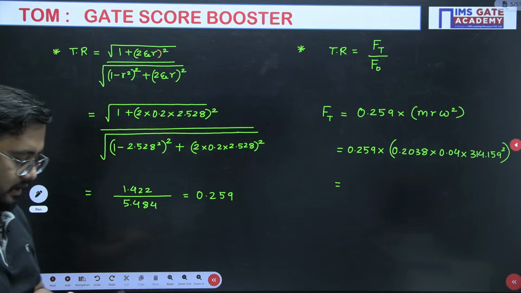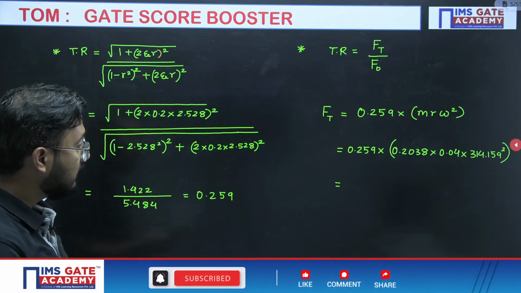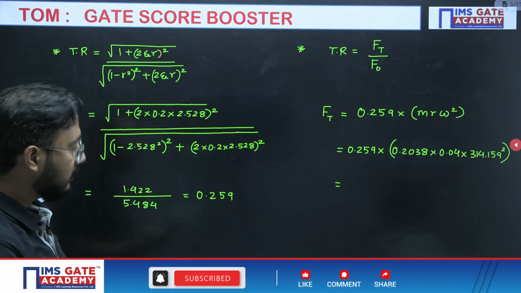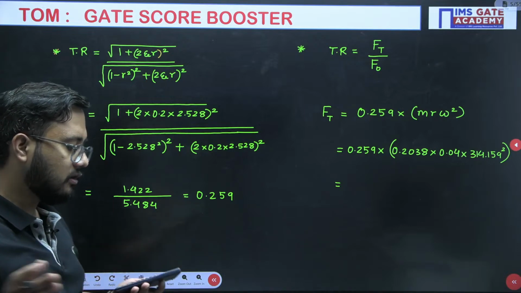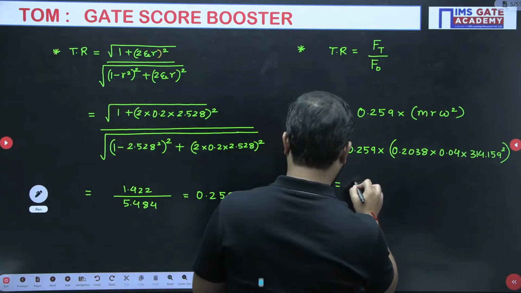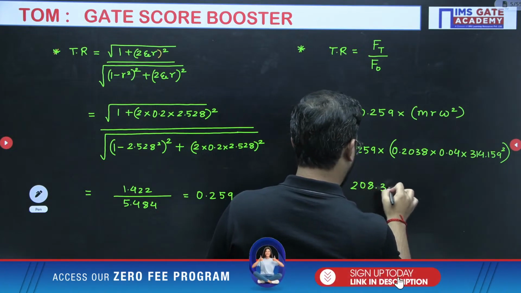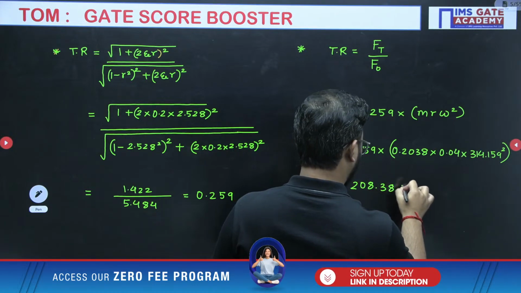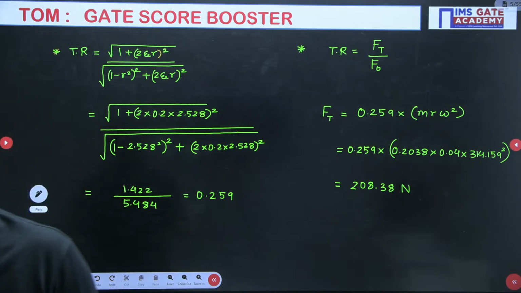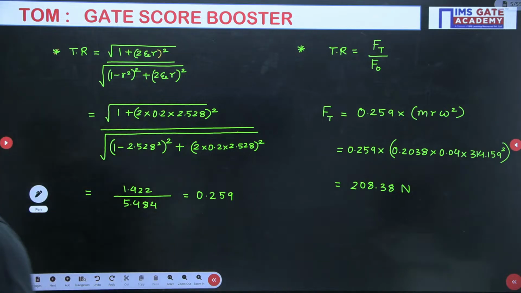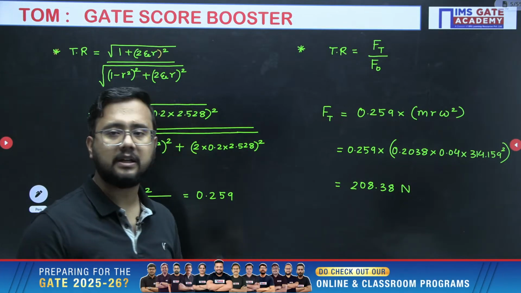So 0.259 into 0.2038 multiplied by 0.04, then 314.159 square. So 208.38 Newton approximately you will be getting. Please everyone do the cross check calculation part. You should parallelly do the calculation and cross check the answers. 208.38 or 209 approximately.